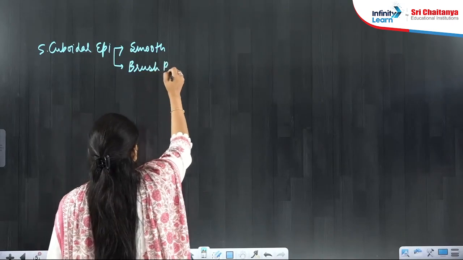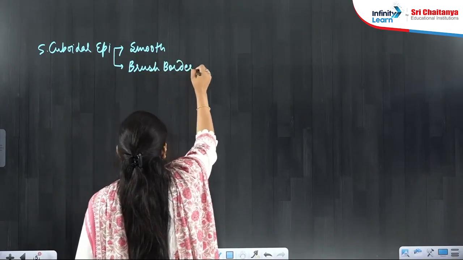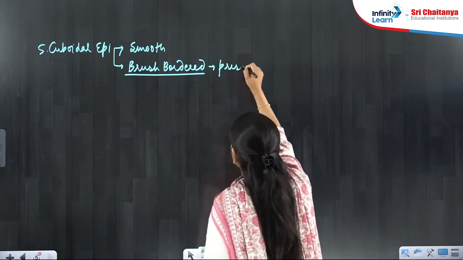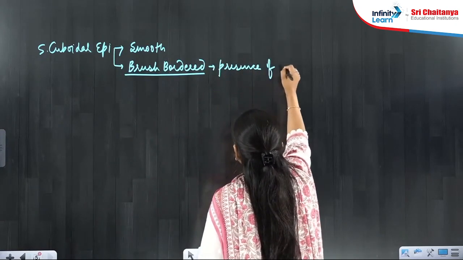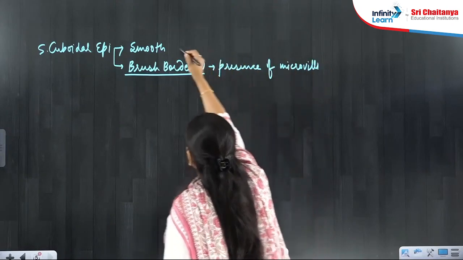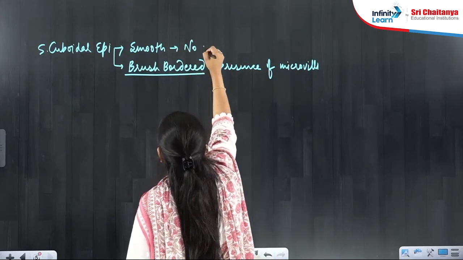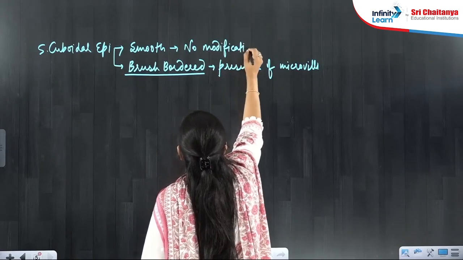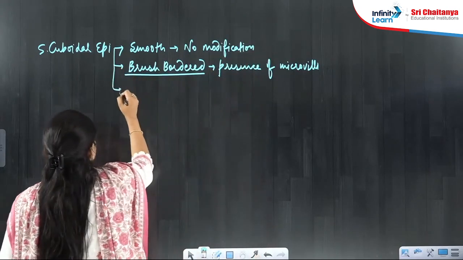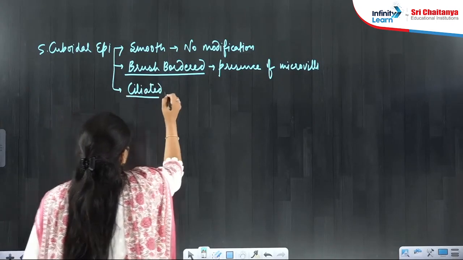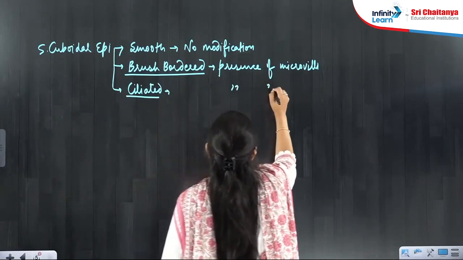Brush bordered means presence of microvilli. Smooth means no modification. So these terms you need to understand. And if it is ciliated, that means presence of cilia.